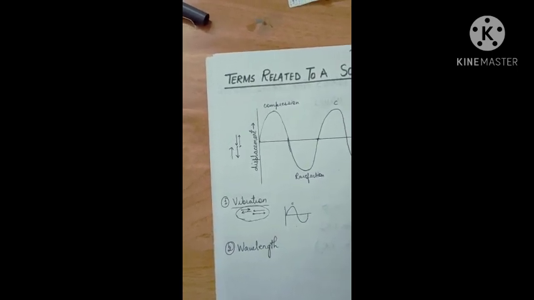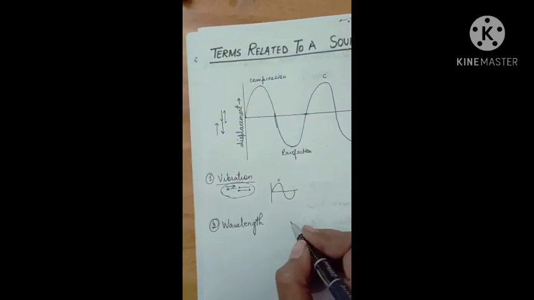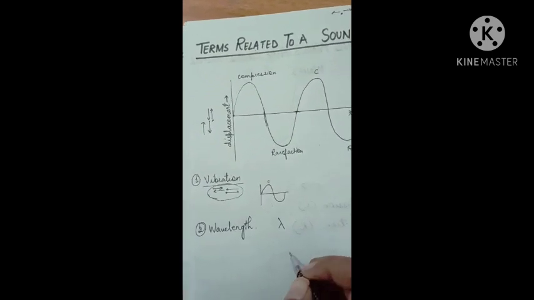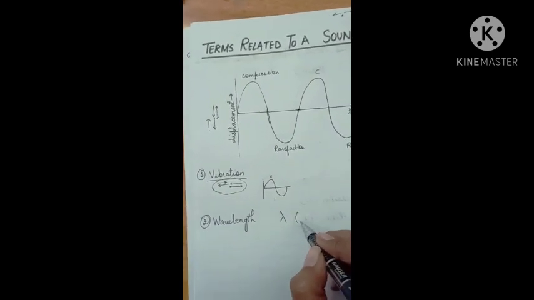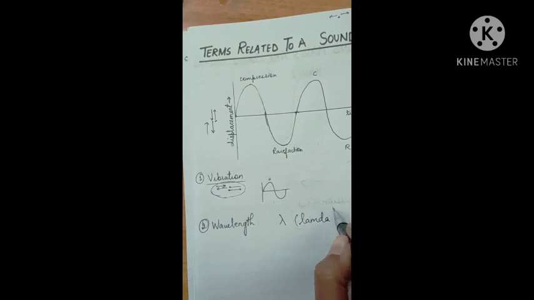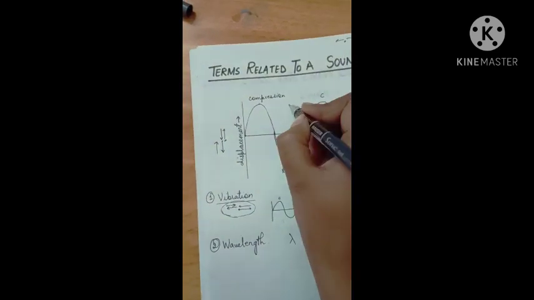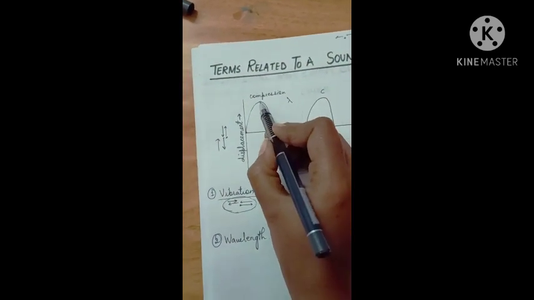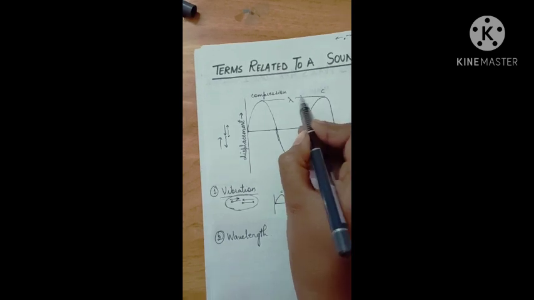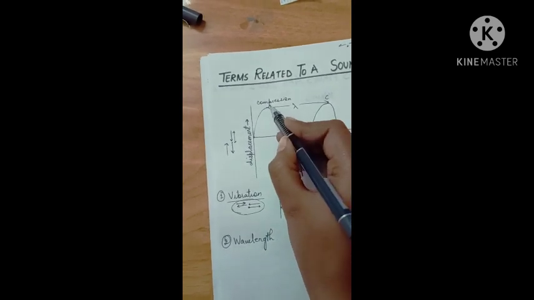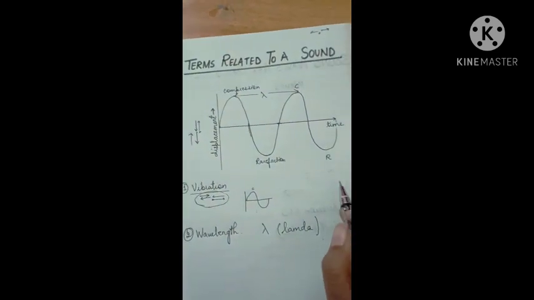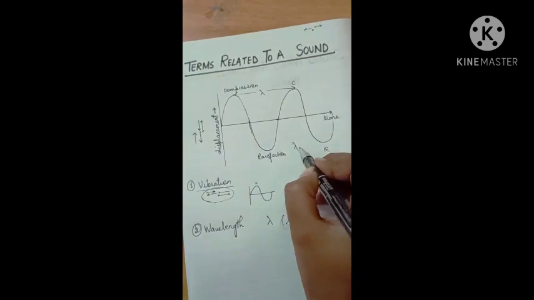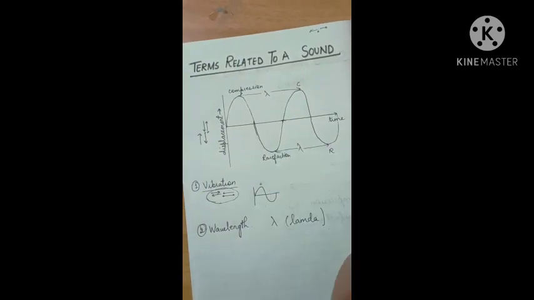Wavelength is denoted by the Greek letter lambda. So wavelength is the distance between two compressions, or the distance between two rarefactions.